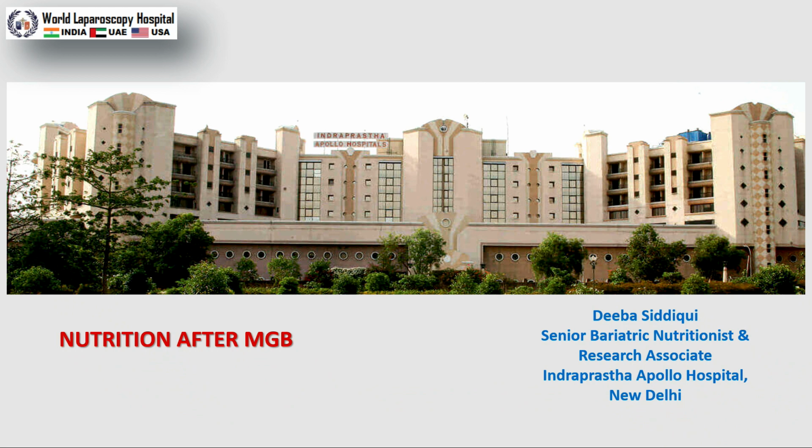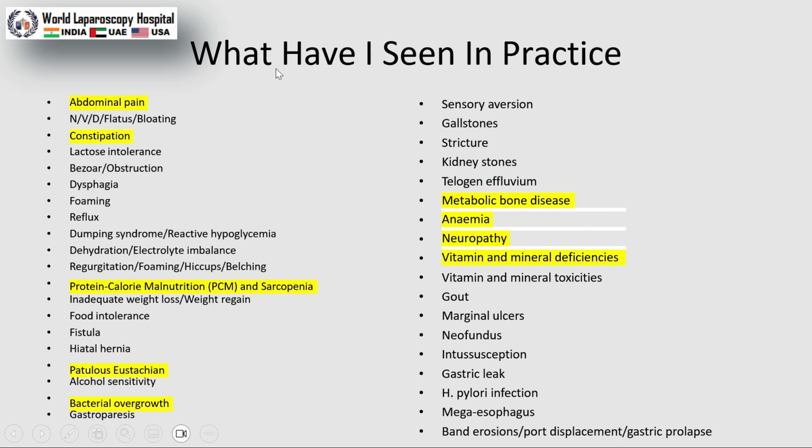We can make the protocol, but after following this, the patient comes across so many complications that I am going to address here. What I have seen in my practice, the most common is abdominal pain. Patients used to complain of abdominal pain, constipation, protein calorie malnutrition and sarcopenia, patulous Eustachian and bacterial overgrowth, metabolic bone disease, anemia, neuropathy, vitamin and mineral deficiencies. These are the most common complications which we find after this surgery.